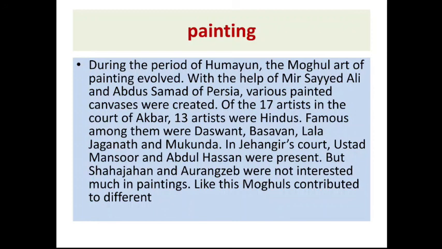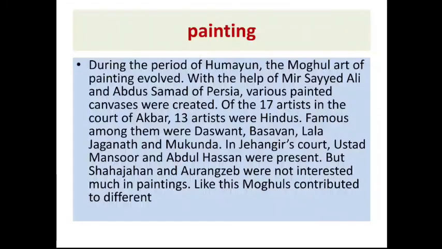Like this, the Mughals contributed to different fields during their reign. The Mughal dynasty was established over North India, all the east and west in the northern side, and even Pakistan was part of it. They occupied and ruled for nearly 200 years.